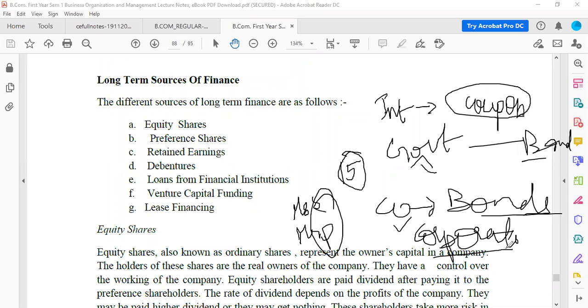So the first one is government bonds, where the government will be taking money from the public and companies, and it will be paying the interest, and it is for a longer period of time. You will not have a short period of time like 2 weeks, 3 months, or 5 months, 6 months. No, it will be more than 3 to 5 years. So those are government bonds. Corporate bonds, whenever the company issues the bonds, that is called corporate bonds. So, understood government bonds and corporate bonds? Any doubts until here?